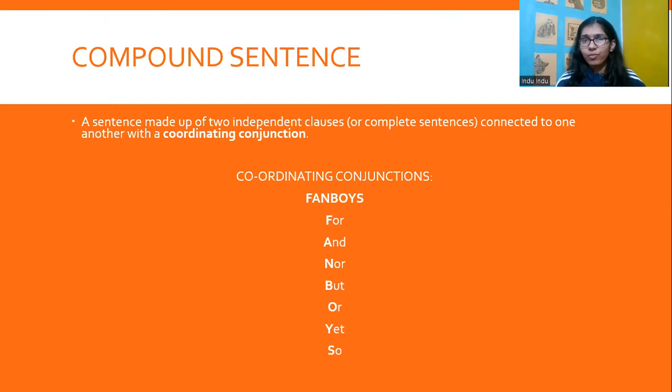So it stands for: for, and, nor, but, or, yet, so. These are the set of conjunctions that can be used to combine two separate complete sentences or two independent clauses to form a compound sentence.